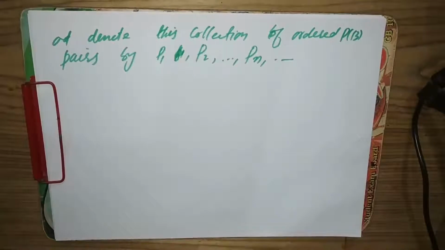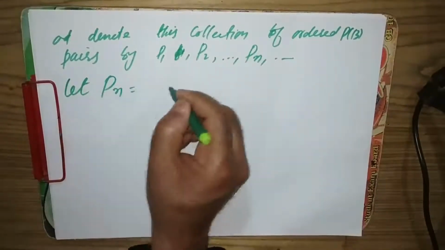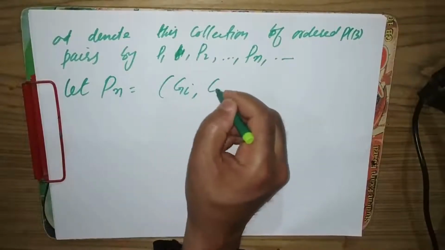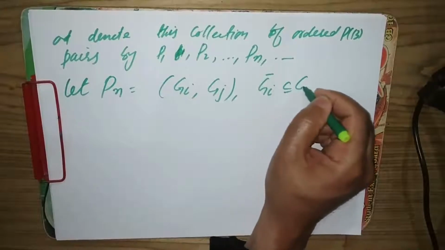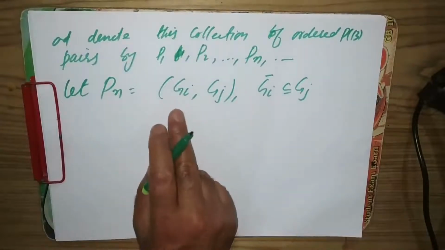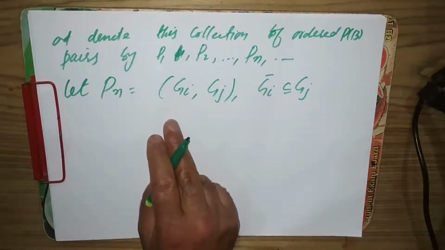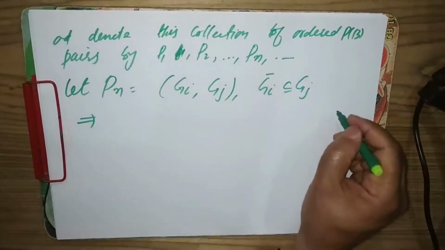Let Pn be the ordered pair Gi, Gj. Then Gi closure is a subset of Gj. That's the definition of this pair.